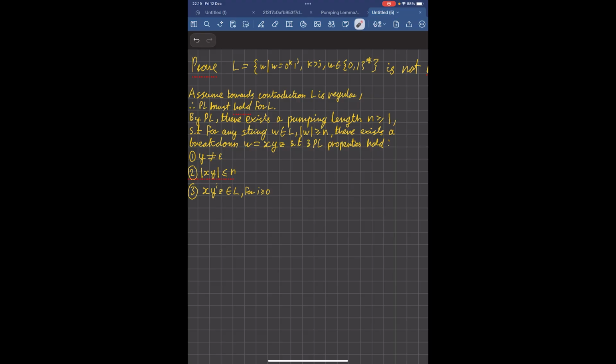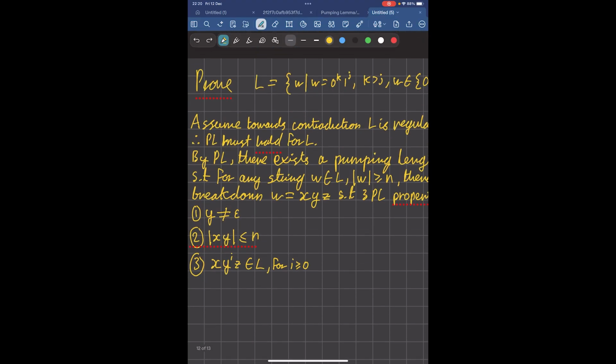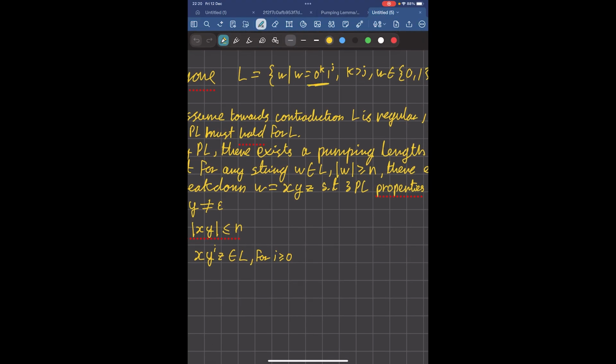Now the most important thing to keep in mind is that this is the most important part of the proof. We can't just select any string, we have to select one that will lead us to a contradiction. And some strings won't do that. Some strings do in fact have a way of breaking it down where this happens. An example of such a string for this language would be this one.